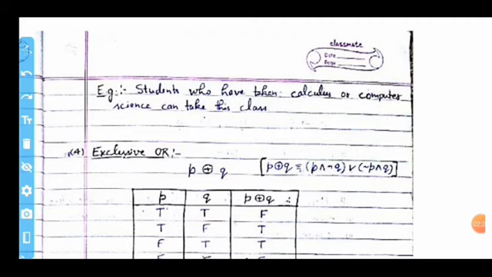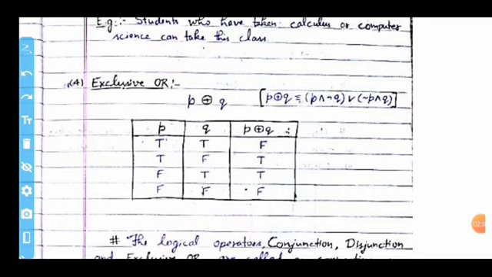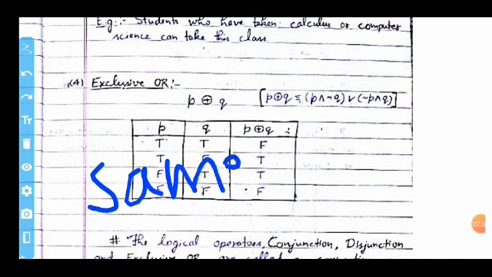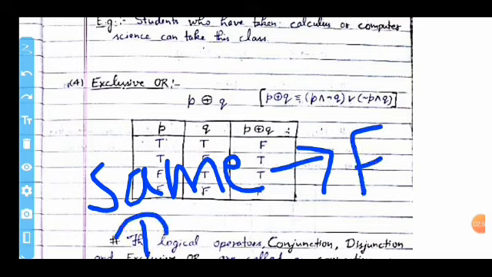Now move on to exclusive OR. The exclusive OR is represented by a circle with a plus inside. The exclusive OR produces a false value when the values of P and Q are the same, and when the values of P and Q are different, it produces a true value.